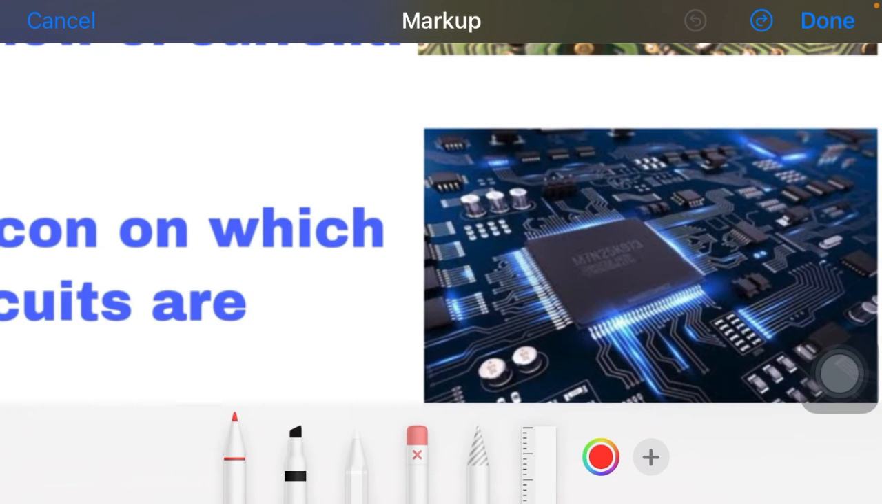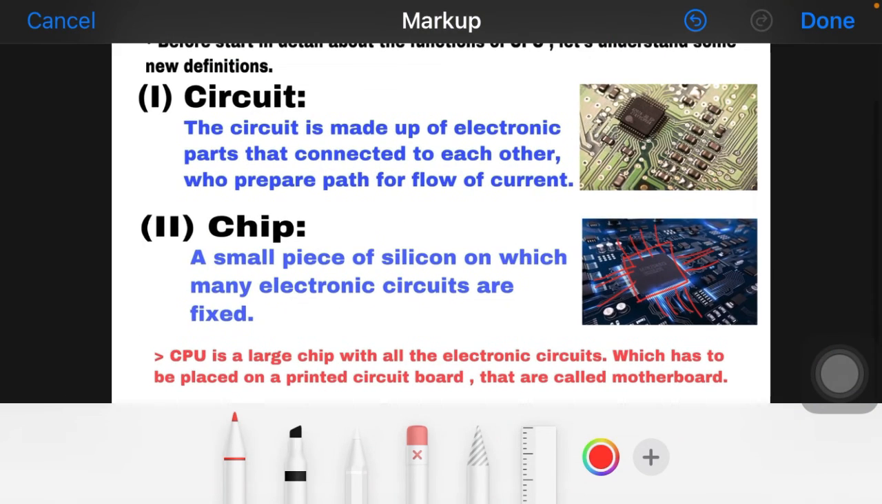These all give a path for passing electric current. We already know that these circuits are used to prepare a path for the flow of current, and this electric current passes to the chip. So a chip is a small piece of silicon on which many electronic circuits are fixed. These both parts are the most important parts inside a CPU box.